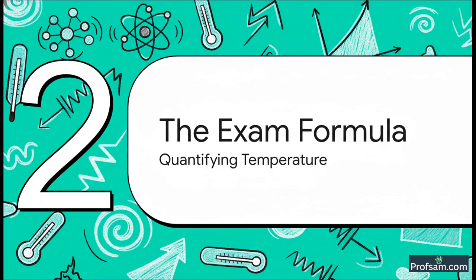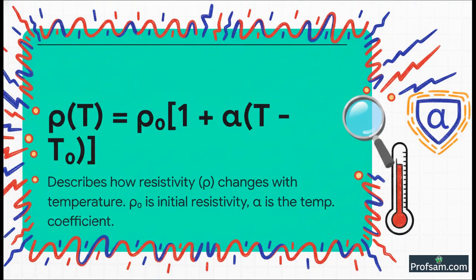All right, so I think the story is clear in our minds now, right? But for the exam, we have to speak the official language of physics. We need the marks. So let's look at the formula right from your textbook. And please, don't worry, it just says the exact same thing we just learned with our dance floor story, but in mathematical language. Okay, here it is. It looks a bit scary, but it's not.